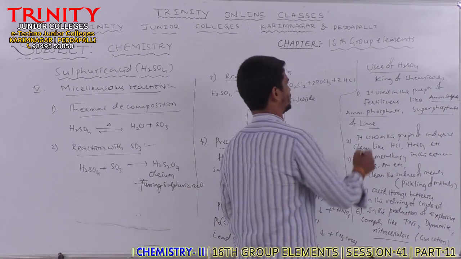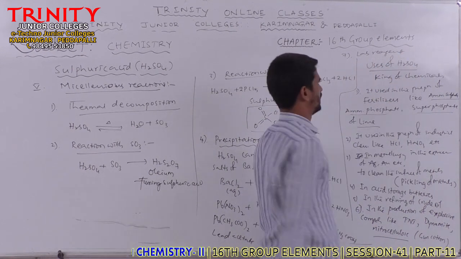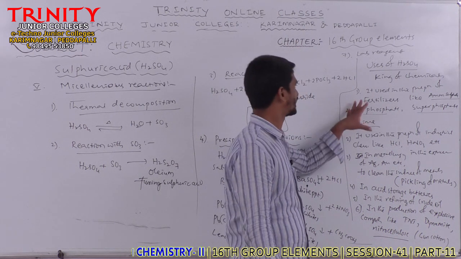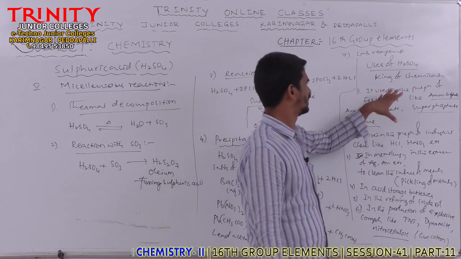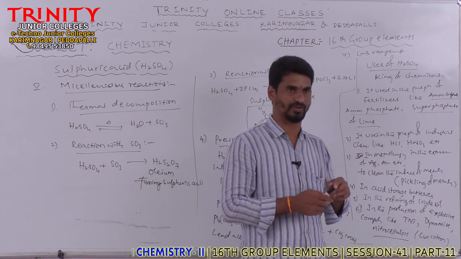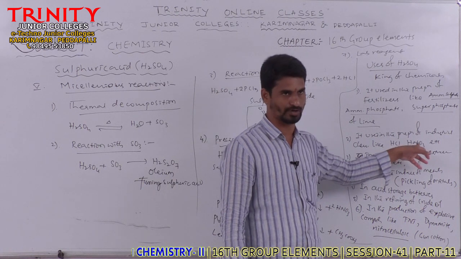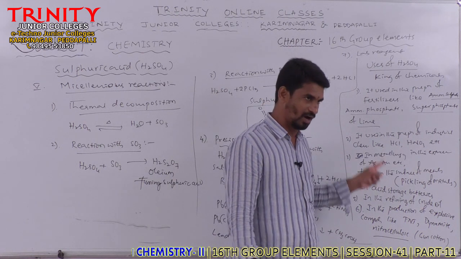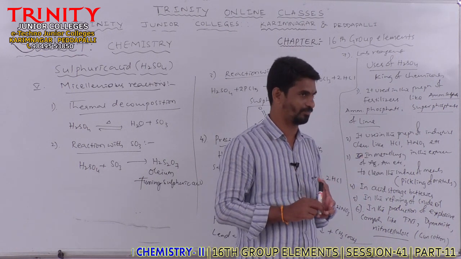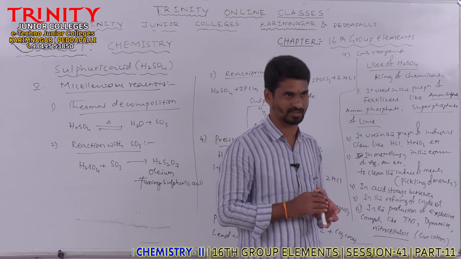And apart from this, it is also used as a laboratory reagent. Widely used as laboratory reagent. Clear? So like this we can say these are the uses of sulfuric acid. It is used in the manufacture of fertilizers like ammonium sulfate, ammonium phosphates, and in the preparation of industrial chemicals like hydrochloric acid, HNO3, etc. And it is used in metallurgy to clean the surface of metals, pickling of metals, as well as in the galvanization process and in the extraction of silver, gold, etc.